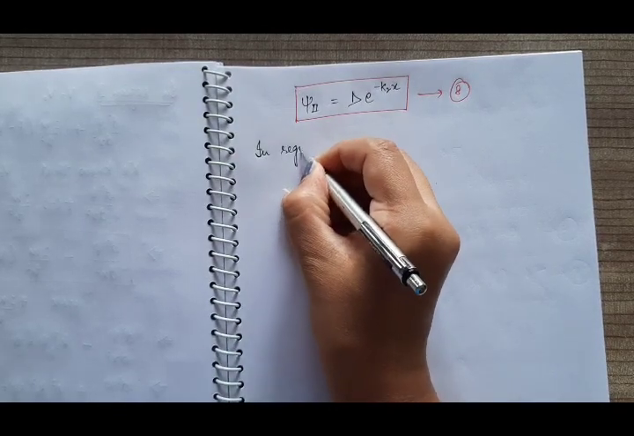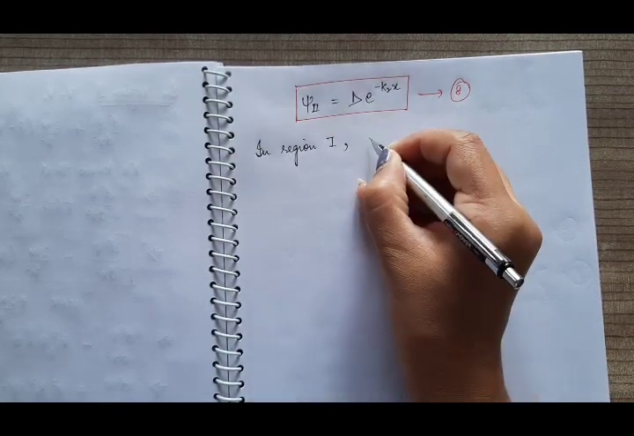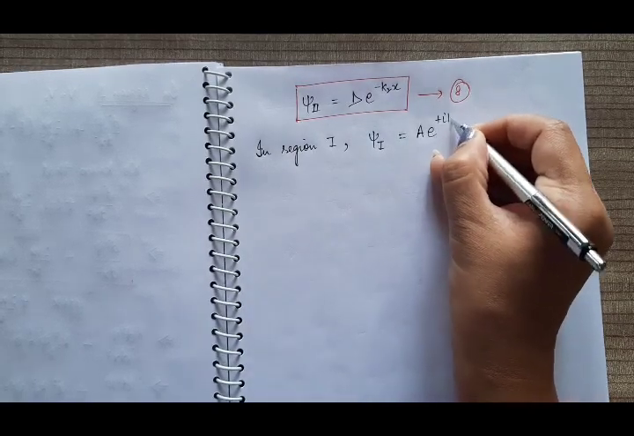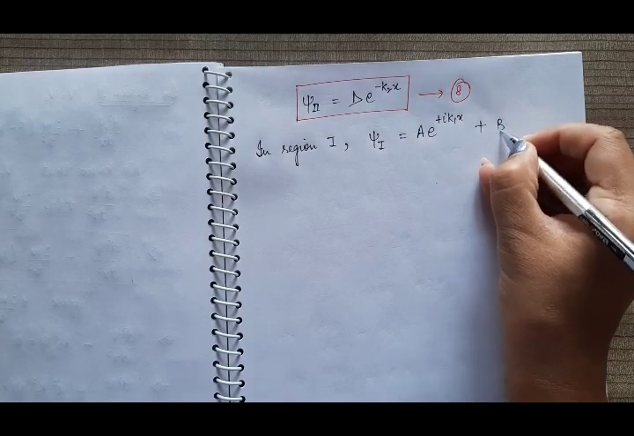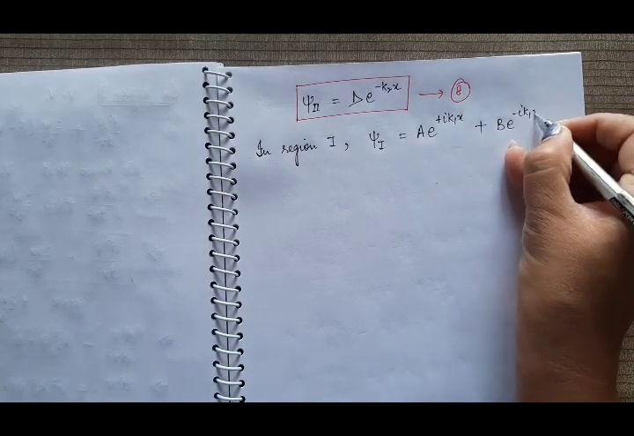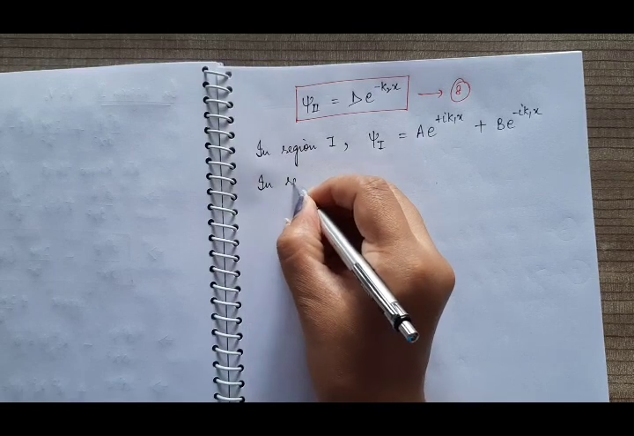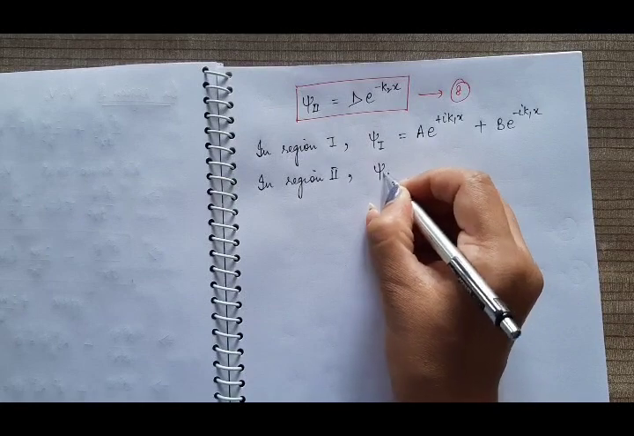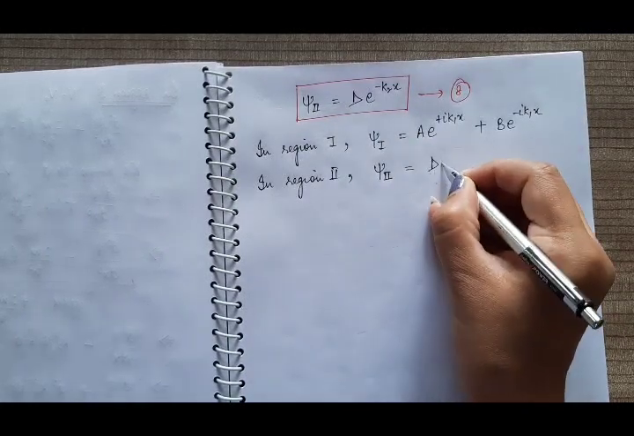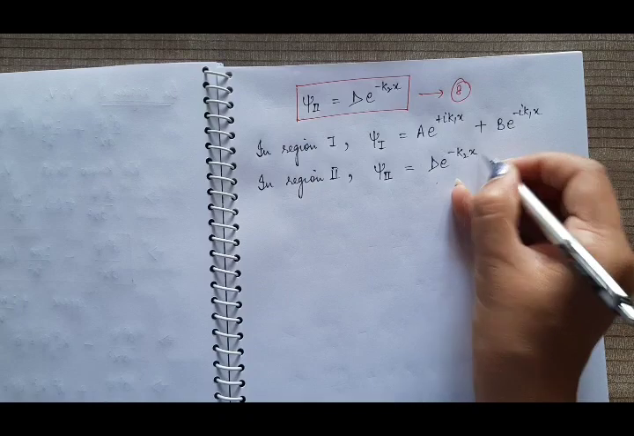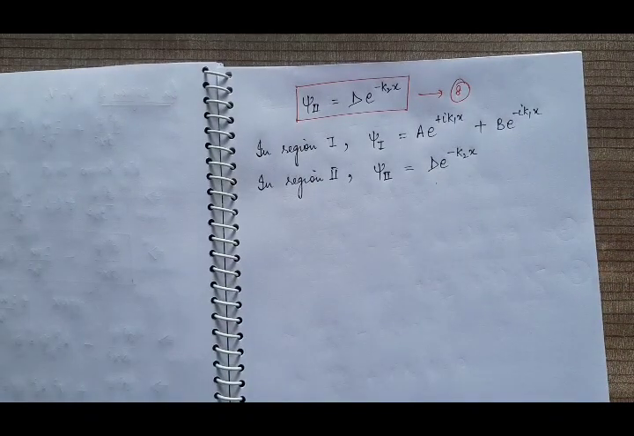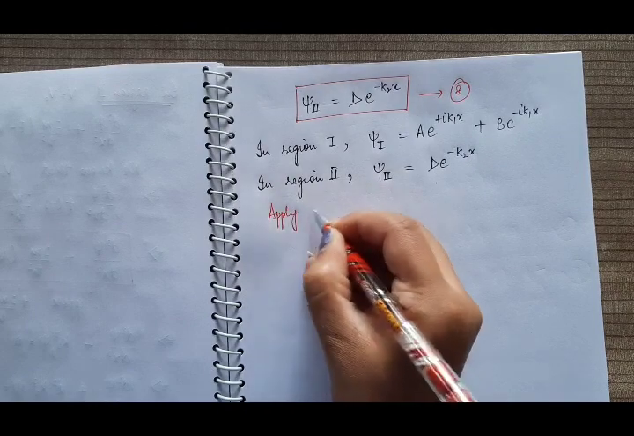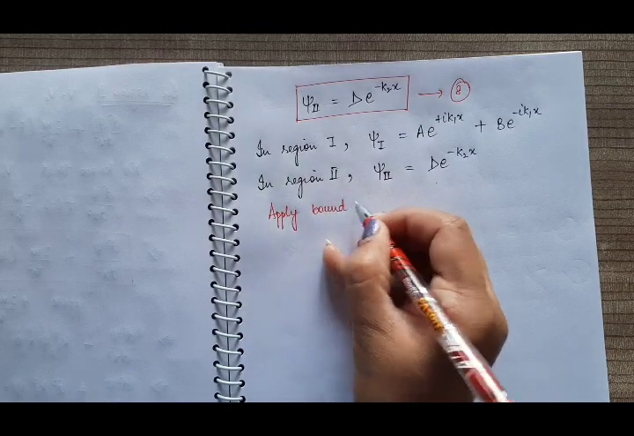So we have found out that in region 1, the wave function is given by psi 1 and it is equal to a e raised to power plus iota k1x plus b e raised to power minus iota k1x. And in region 2, the wave function is given by psi 2 and it is equal to d e raised to power minus k2x. Now we will apply the boundary conditions. What are the boundary conditions?